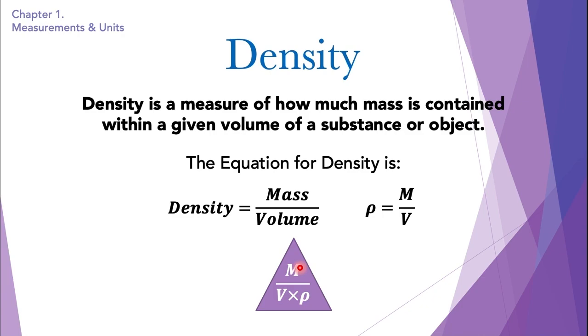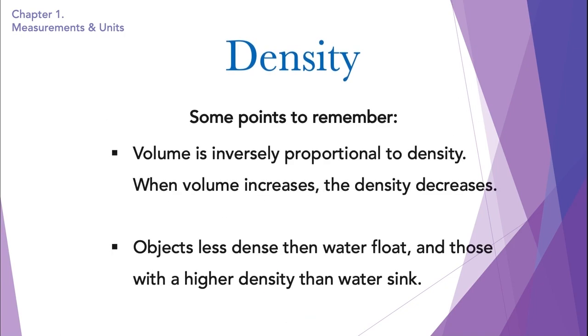So now if I want to find the volume of an object, I would simply hide the volume over here, and what I get is mass dividing by density. So if I divide the mass of an object by its density, I will find the volume of it. So this is how we use this triangle for rearranging the equation. So here are some points to remember about density.